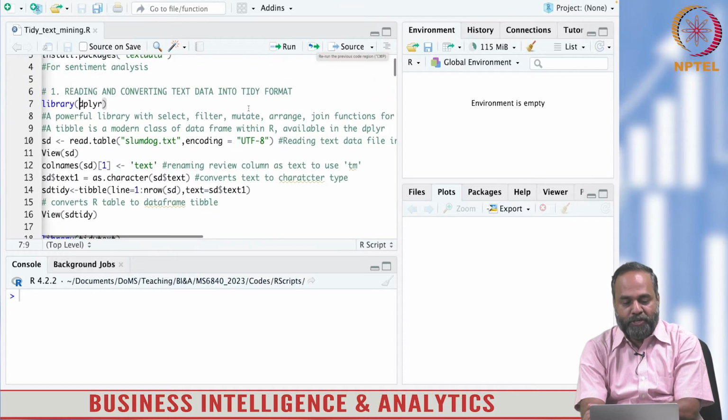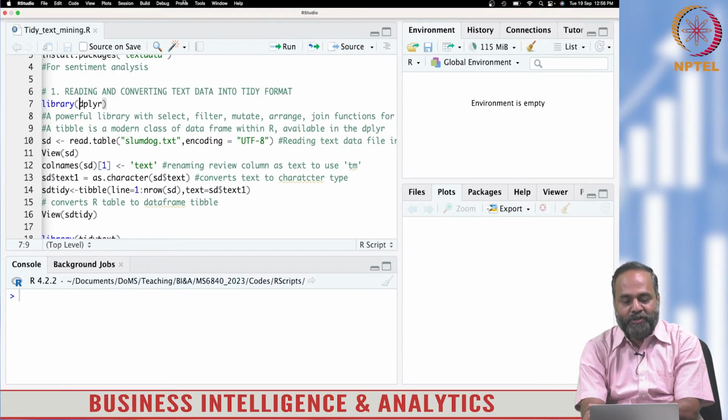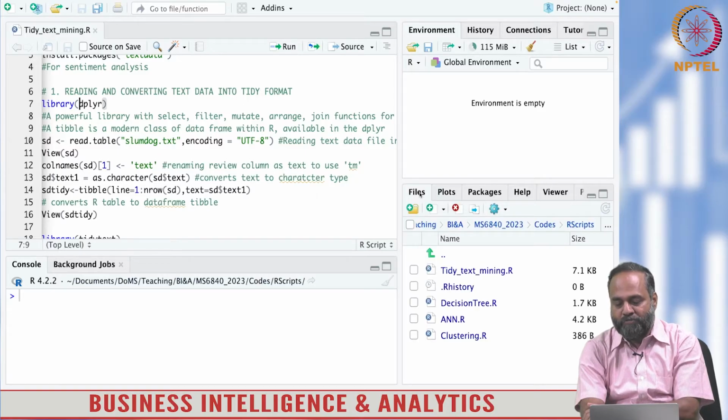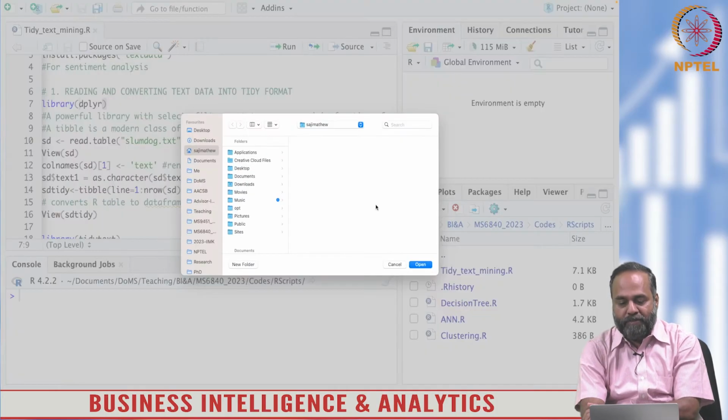Before that, this is R, so I need to define the path. My data is stored in a particular folder on my computer, so I go to the files section and define my path to the folder where my data is stored.